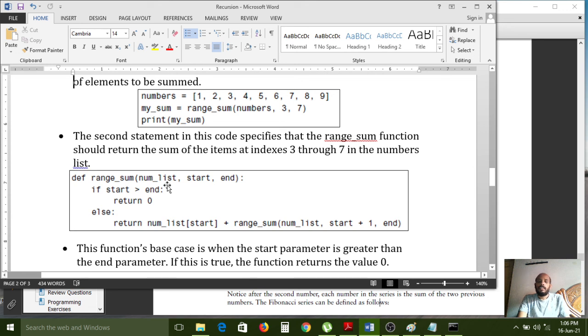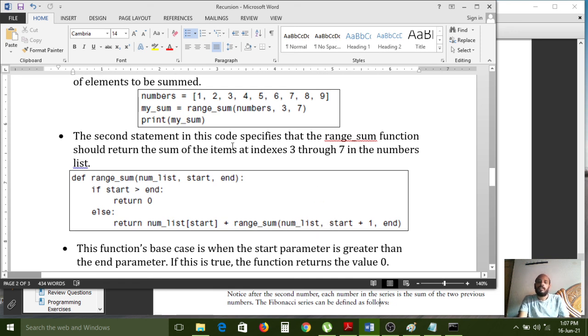And after that the start value is 5. 5 greater than 7? The condition is false, so again the else statement will execute, and again the range function is called. Here 5 plus 1 is 6, so start value is 6 and end value is 7. 6 greater than 7, no. So again the else block will execute and the same function is called again.